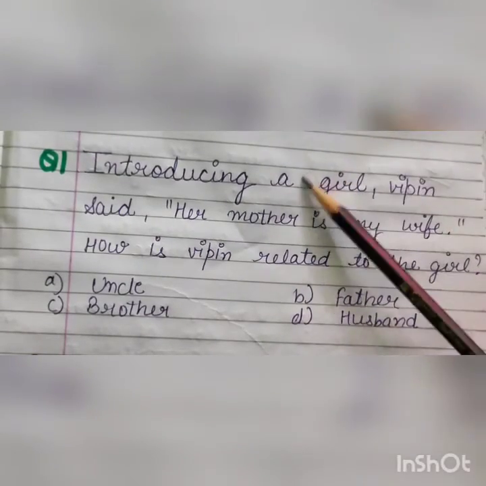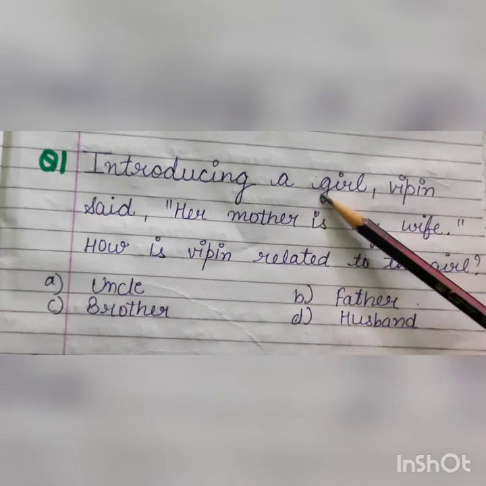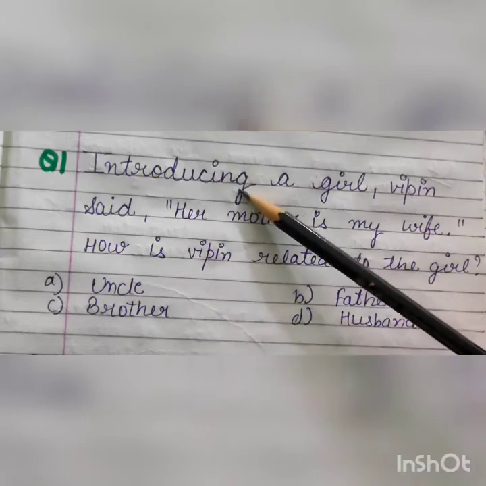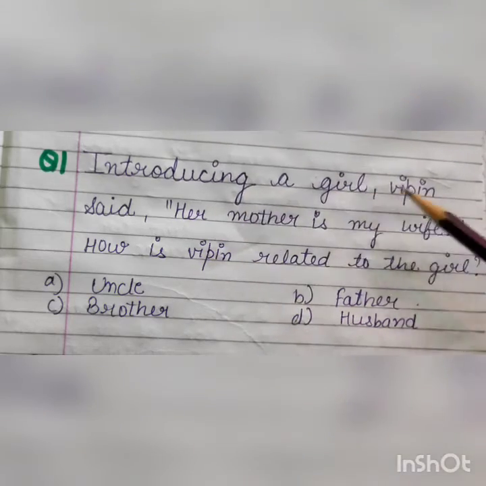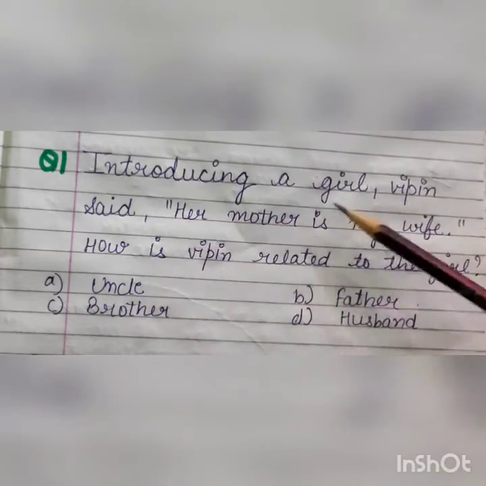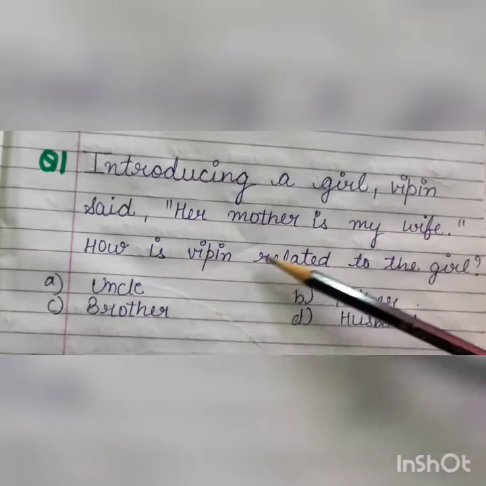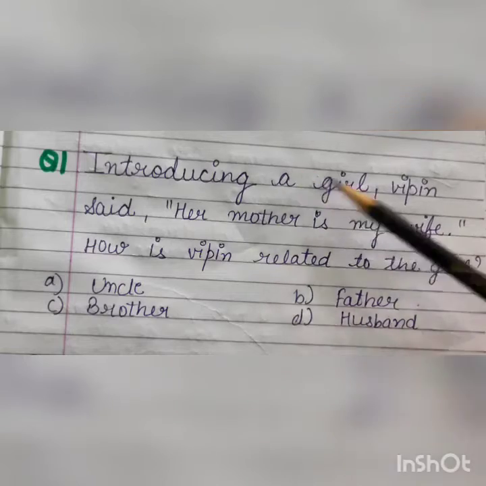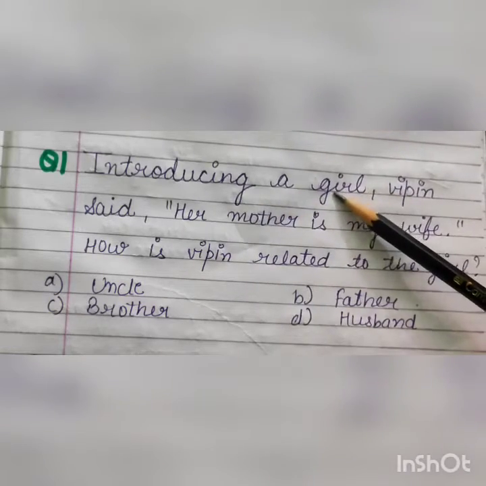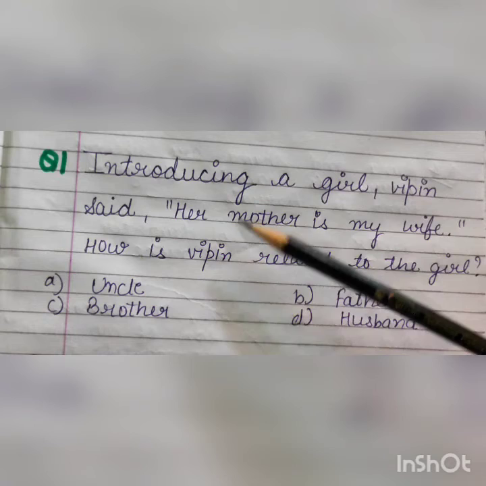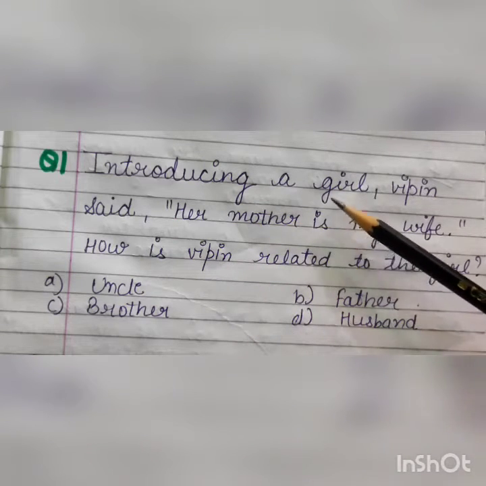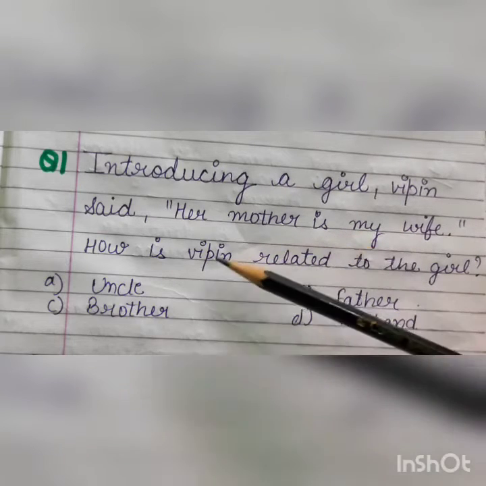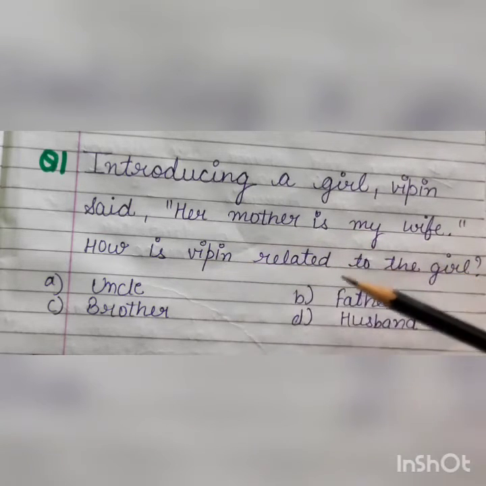Let us understand by the examples of blood relation questions. Let us take our first question. It says, introducing a girl, Vipin said, her mother is my wife. How is Vipin related to the girl? The question says, Vipin is introducing a girl and he says that her mother is my wife. Means the mother of that girl is his wife. So how is Vipin related to the girl?